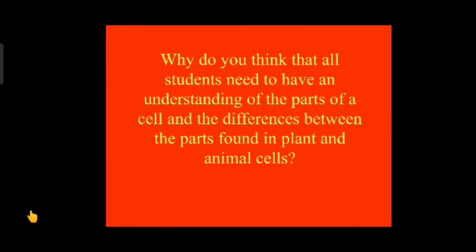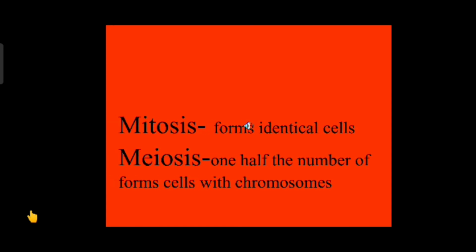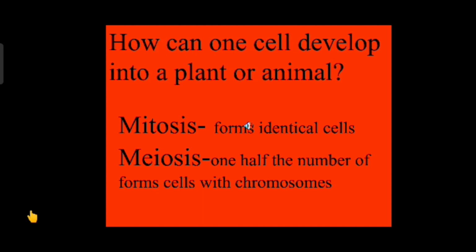Then why do you think that all students need to have an understanding of the parts of a cell and the differences between the parts found in plant and animal cells? Here, what is mitosis? It forms identical cells, and meiosis forms cells with one half the number of chromosomes. How can one cell develop into a plant or animal?